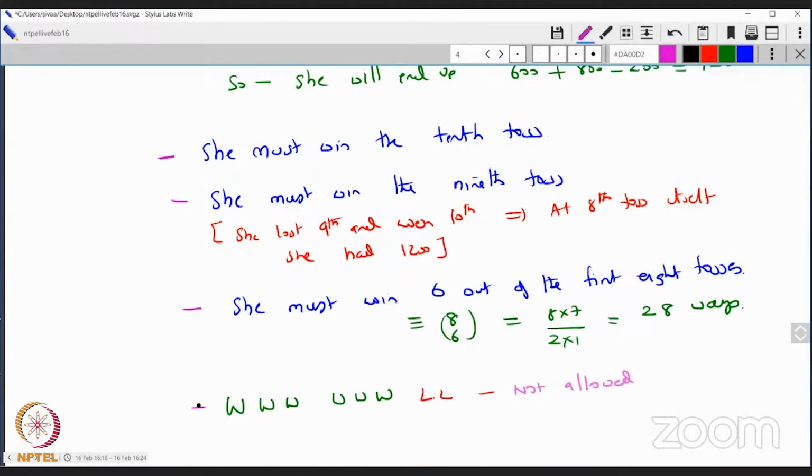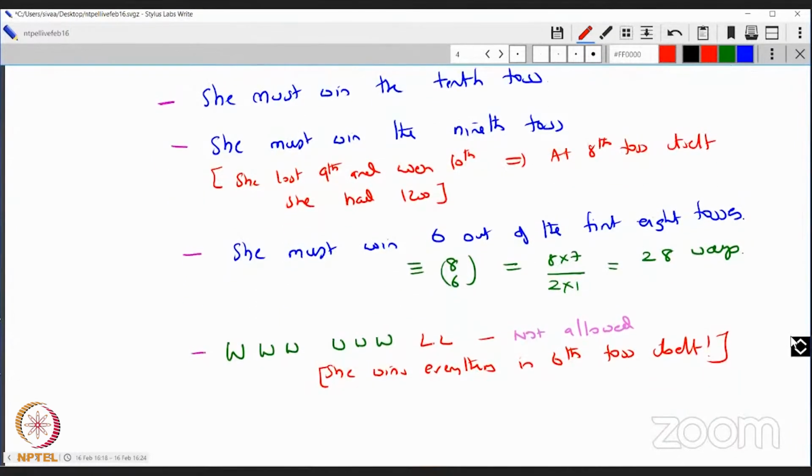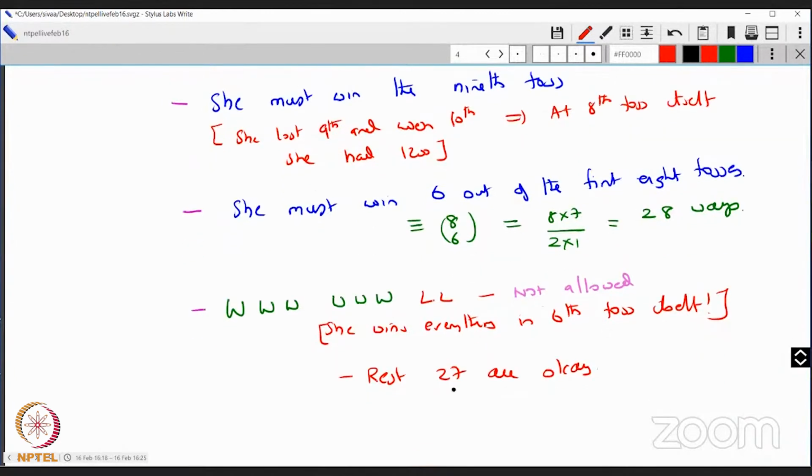Right. So let's say she'll win it all at the 6th toss. Very good. So that means if this happens, it's not allowed because she wins everything in the 6th toss itself. So this combination is also not allowed. That means out of 28, 27 are okay. So the rest 27 are okay. Very nice. And then you have 10 tosses, and the rest 27 ways are okay.